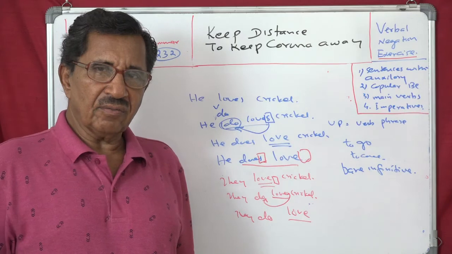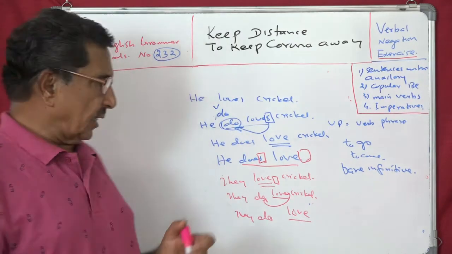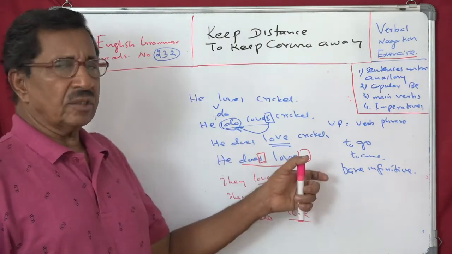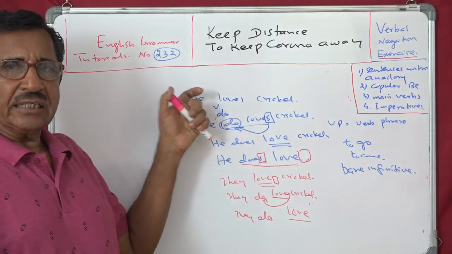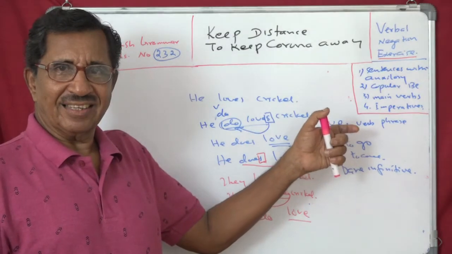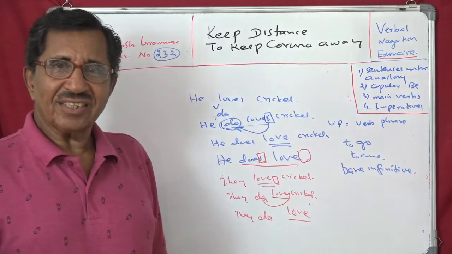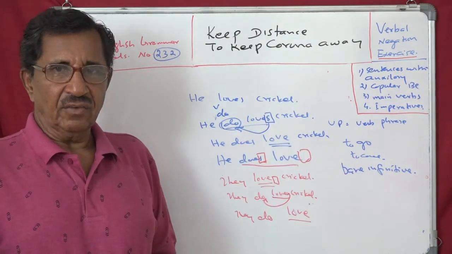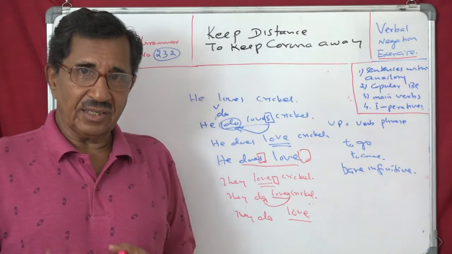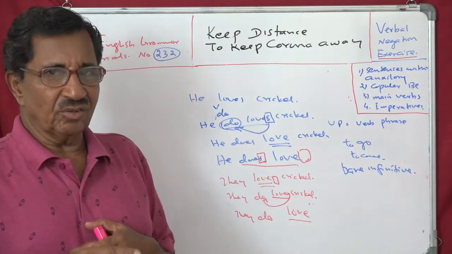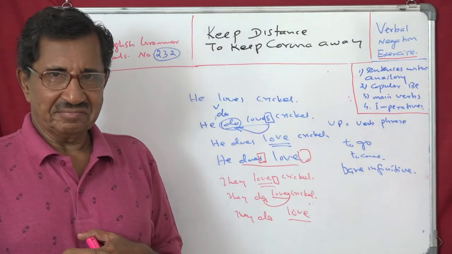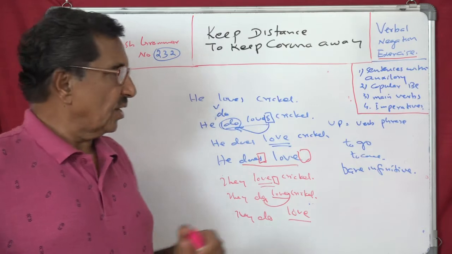I should say, very often I have seen students writing like this: he does loves. And then you find also, she does sings. You cannot say like that. If you say it, nobody is going to arrest you, but that is not the point. The point is that it is not correct usage. Got the point?